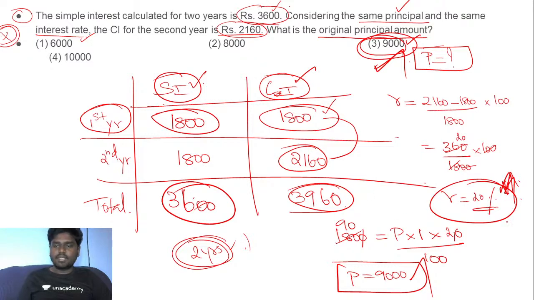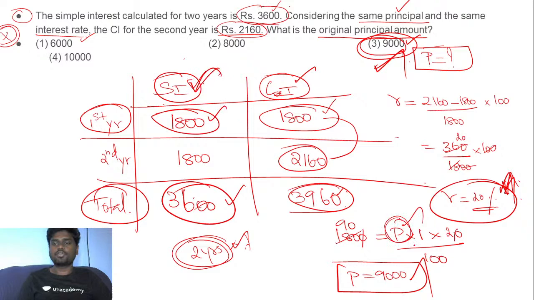And from this you can take PR square by 100 square, simply take the difference and multiply. So definitely you can use PR square by 100 square for 2 years, you can use that as well. But what I simply did, I took the simple interest for 1 year and simply got the value of P. Nothing to complicate with that.